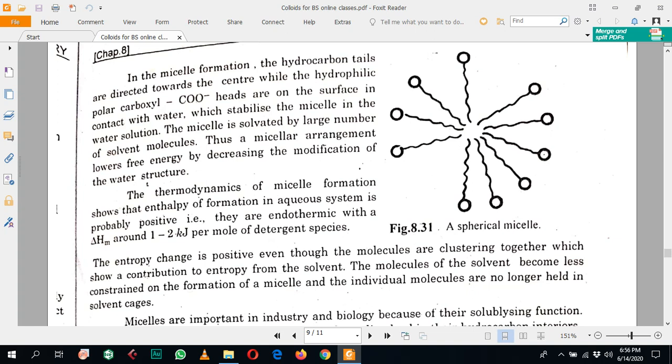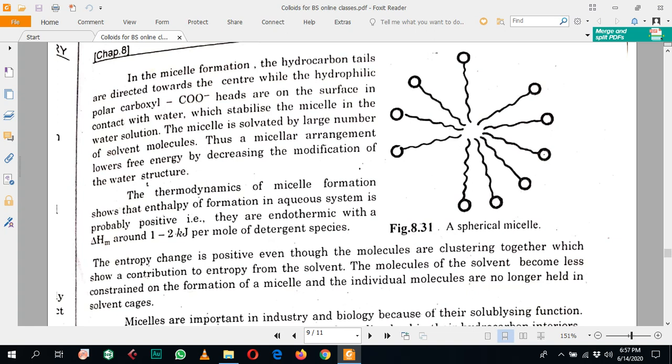In solvation, the water molecules are attracted to each ionic species in the solution and form a layer around these ions.